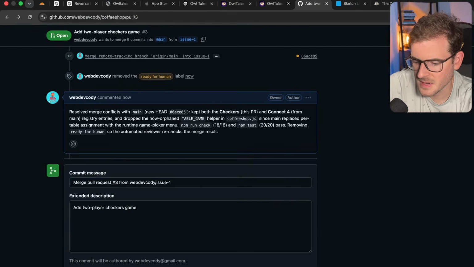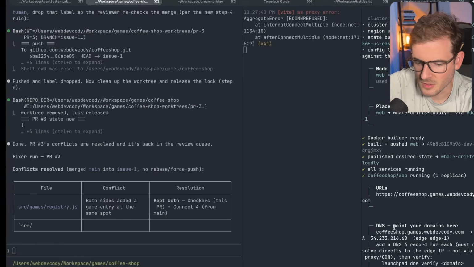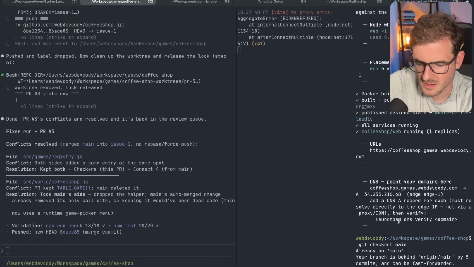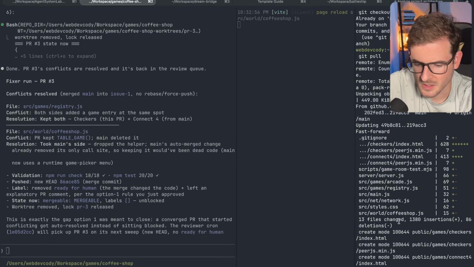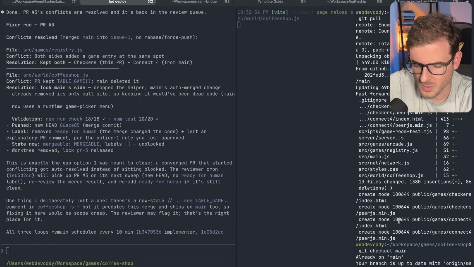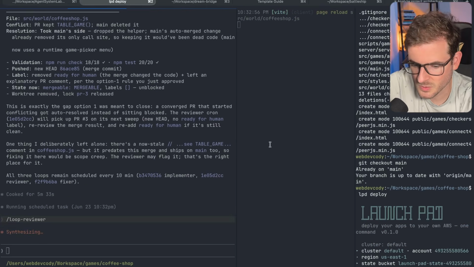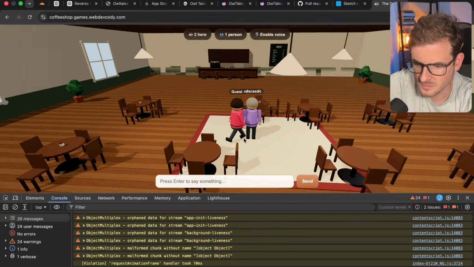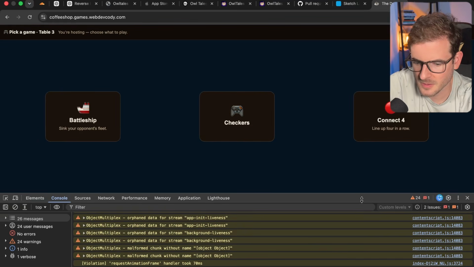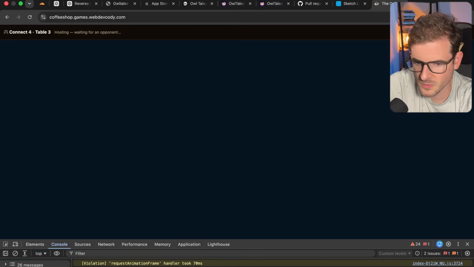I'm going to go ahead and merge this into main. And then we're going to go back over here and make sure we check out main, pull the latest, and do a quick little launchpad deploy. And then that should be on my actual VM. All right, there we go. Now we have checkers. I'll do Connect 4.